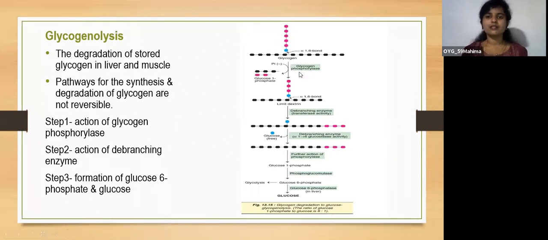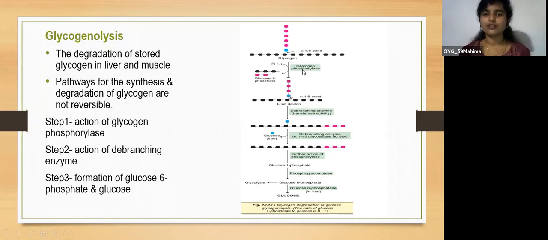Glycogen phosphorylase is the main enzyme in glycogenolysis. This enzyme acts on this, and there is a release of glucose 1-phosphate. The product formed is limit dextrin.